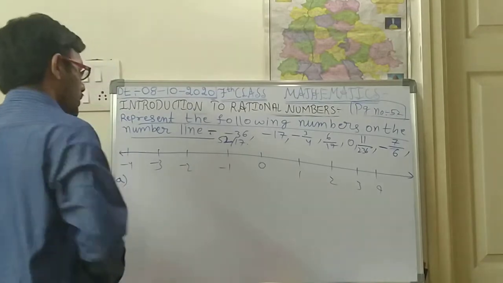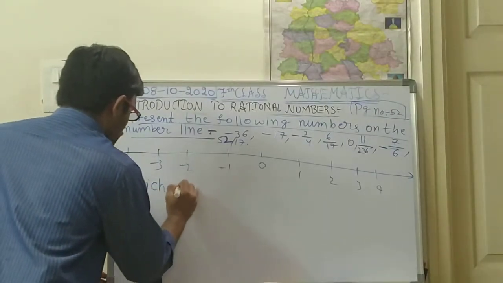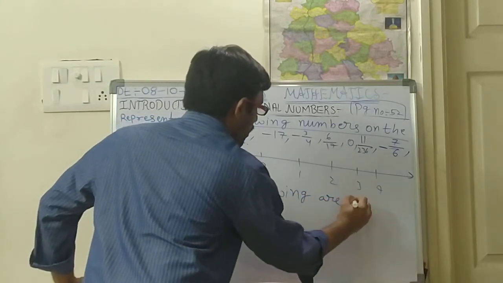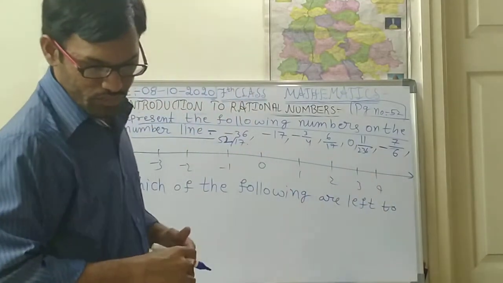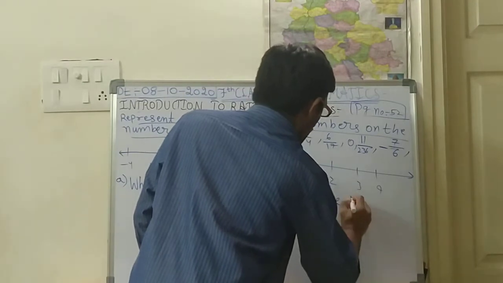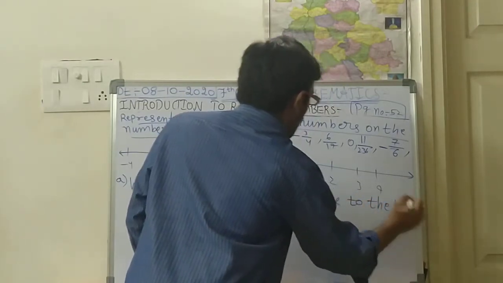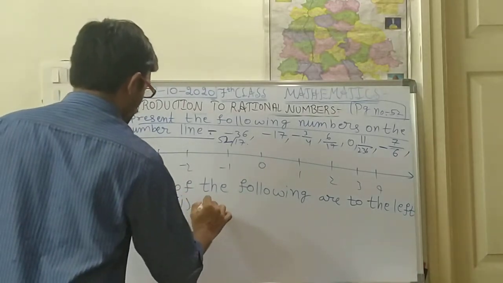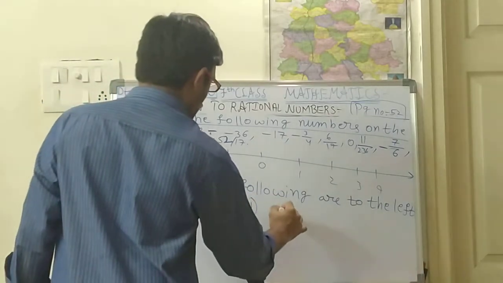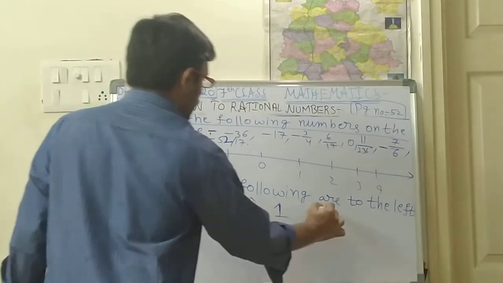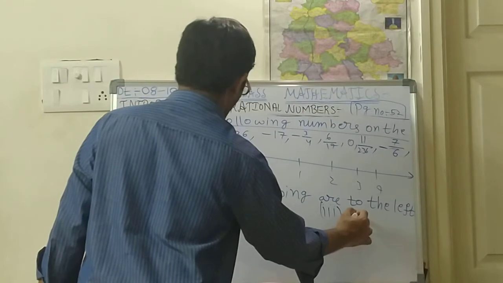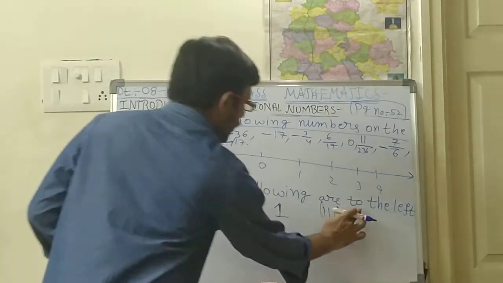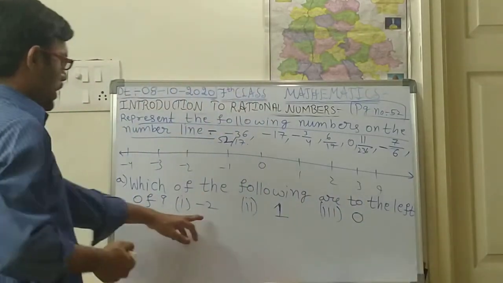After representing, what you are supposed to do is, which of the following are to the left of: first one, minus 2; second one, 1, which means plus 1; next, third one, instead of minus 1 I will give 0. Left of 0, minus 2, 1, 0.